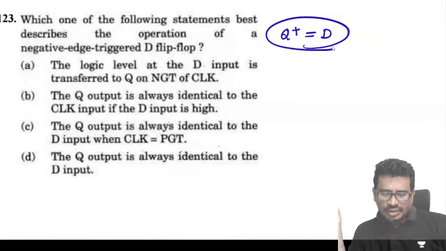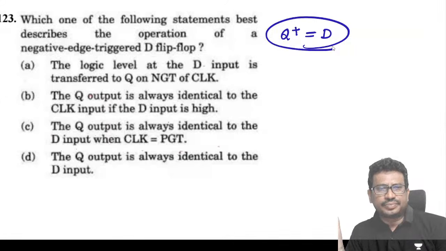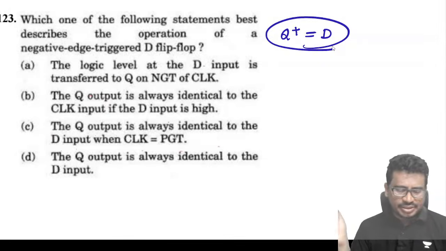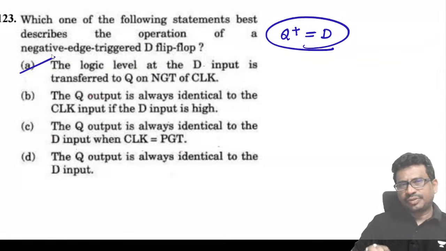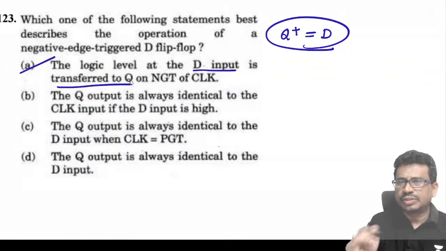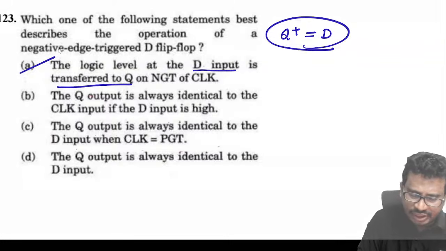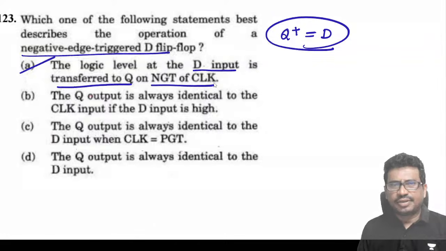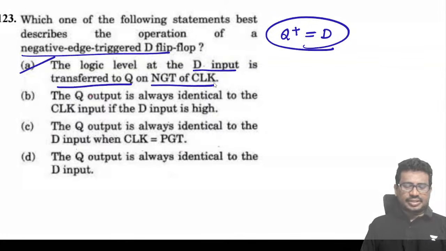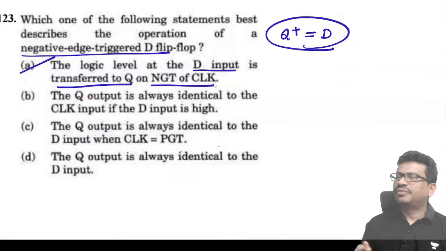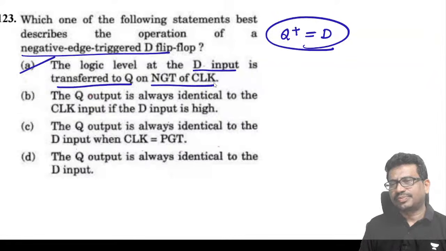The logic level at the D input is transferred to Q on negative edge triggered clock. Yes, here the D input is transferred to Q, Q is output, on negative triggering of a clock. Yes, correct. Option A. When the negative clock is applied, then the input will transfer to the output.